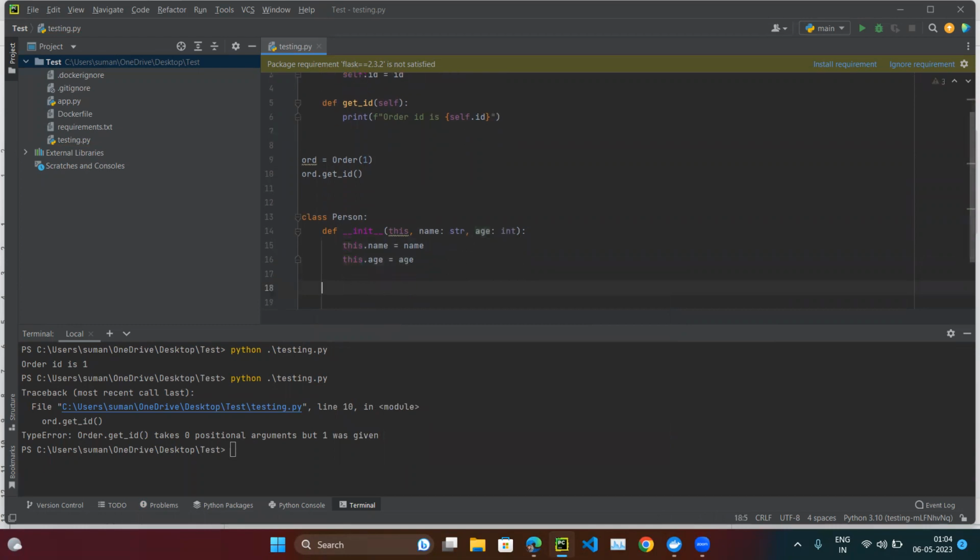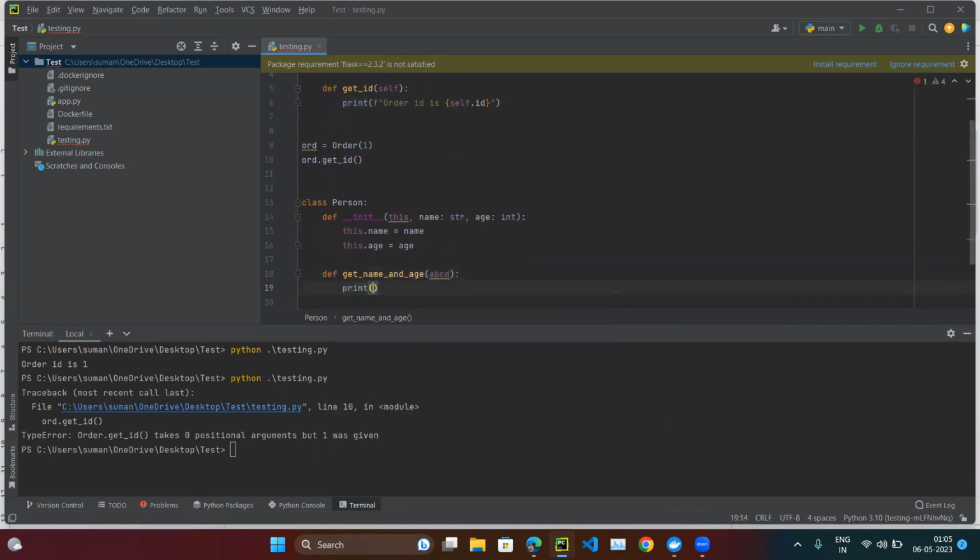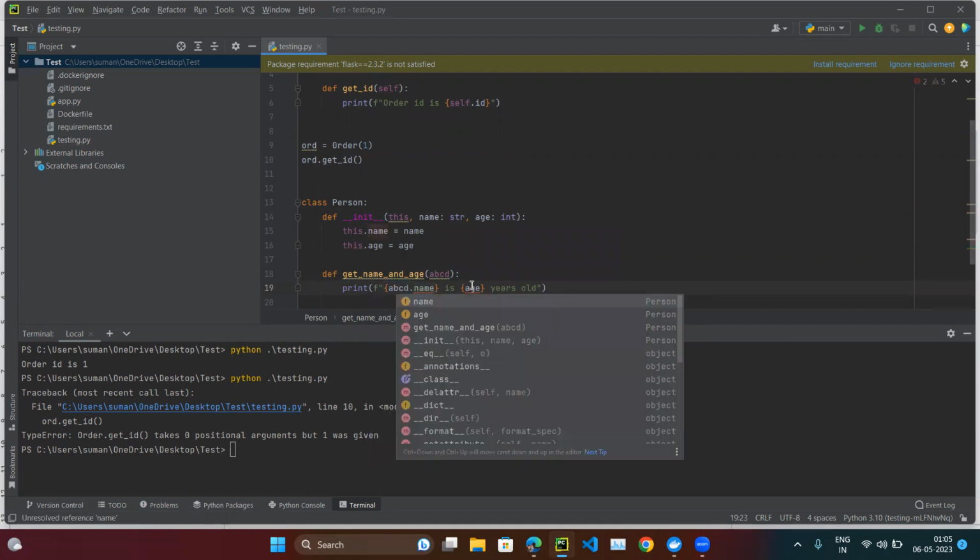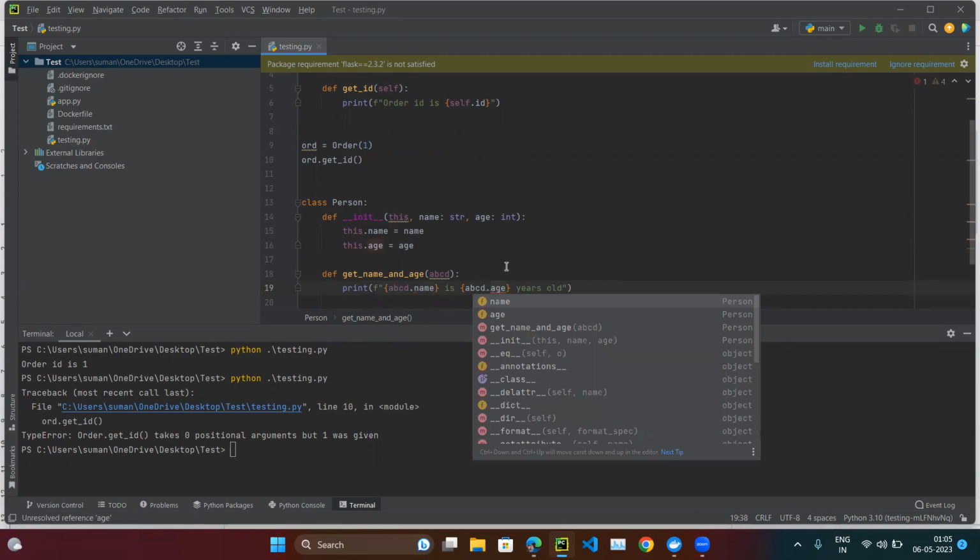Fine. Now let's correct get name and age, and instead of self, because it could be anything, let's suppose I am passing abcd, right? And I am printing f"{abcd.name} is {abcd.age} years old." So not name, basically abcd dot name, abcd dot age.